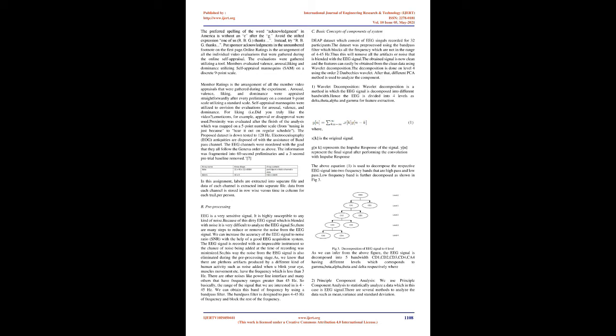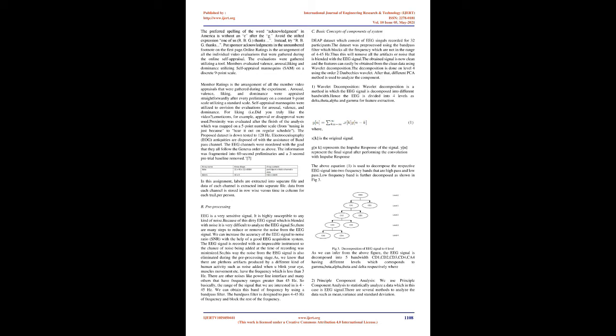See basic concepts of components of system. The DEAP dataset consists of EEG signals recorded for 32 participants. The dataset was pre-processed using the bandpass filter, which blocks all the frequencies which are not in the range of 4 to 45 Hz. Thus this will remove all the artifacts or noise that is blended with the EEG signal. The obtained signal is now clean and the features can easily be obtained from the clean data using wavelet decomposition. The decomposition is done on level 4 using the order 2 Daubechies wavelet. After that, different PCA methods are used to analyze the components.